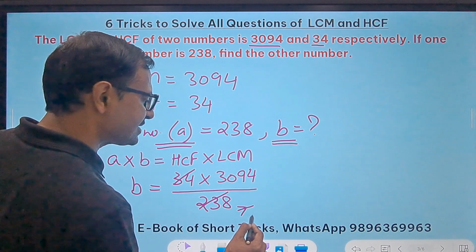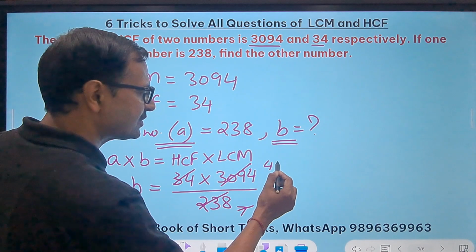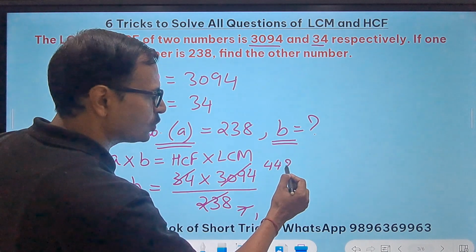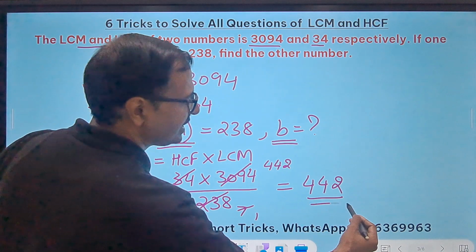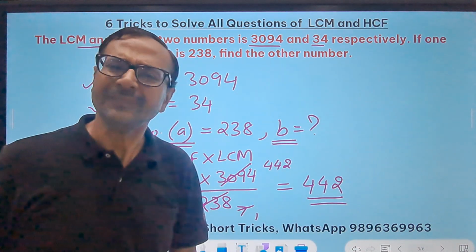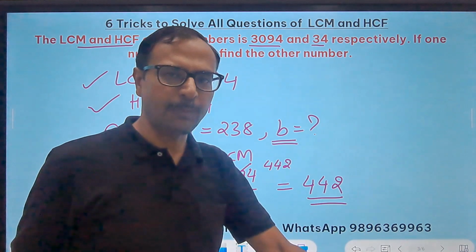And then 7 cancels this. 7 4s are 28, 14 means 2, and your answer is 442. This is the second number. Very easy, right? This is a very common concept and a very common formula, okay?